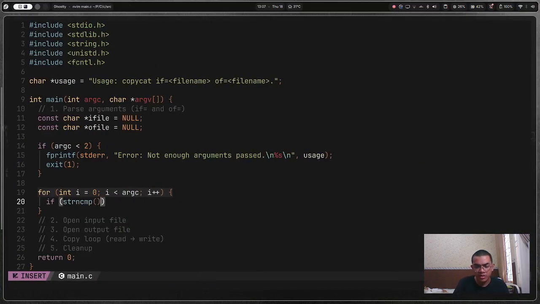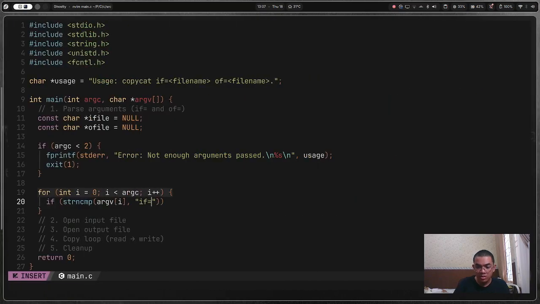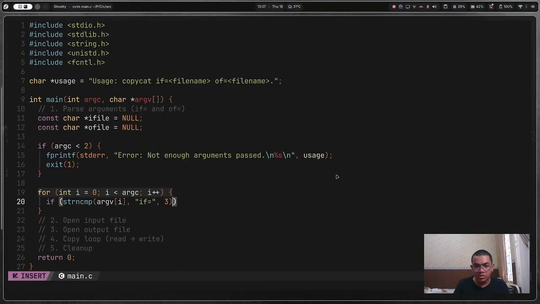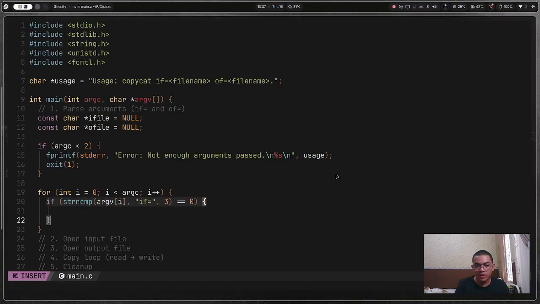I didn't know that. So I get argv[i], comma, -i, right? Yes. And then comma 3 is equal to 0. What I want to do is that input path, I'm going to do it in liner, please.